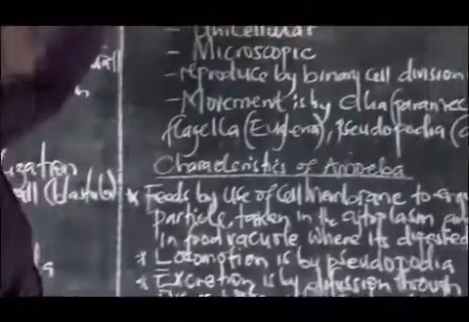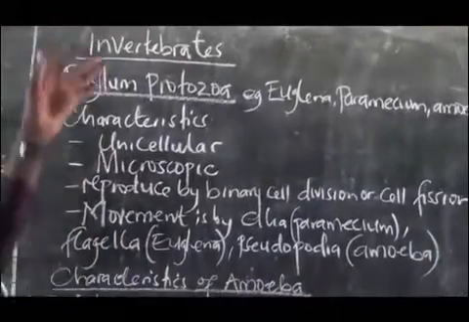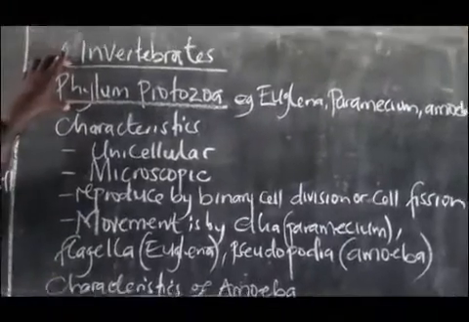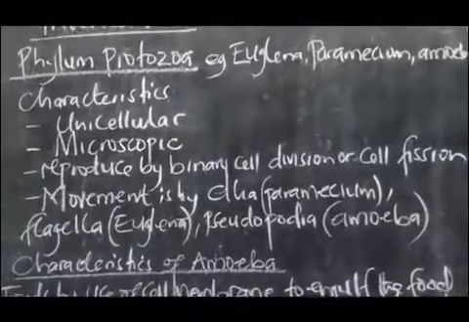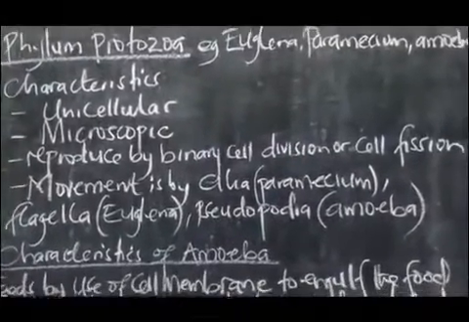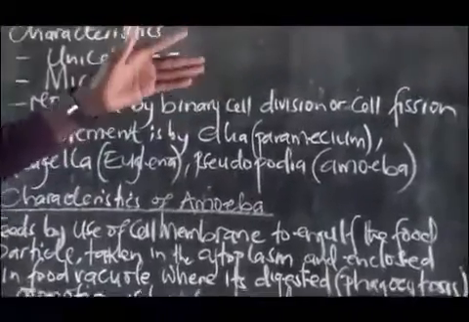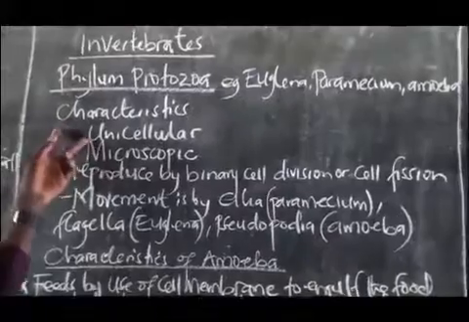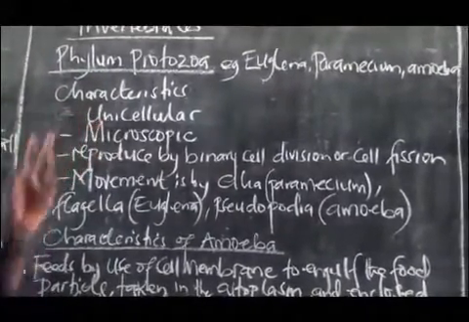Now, let's look at what composes the invertebrates. These are the invertebrata, okay? We have the first phylum, which is the Phylum Protozoa. This is a very important phylum in biological studies, because it is here that you have the euglena, the paramecium, and then the amoeba. Looking at the characteristics of this, they are single-celled organisms. That's why we say they are unicellular.